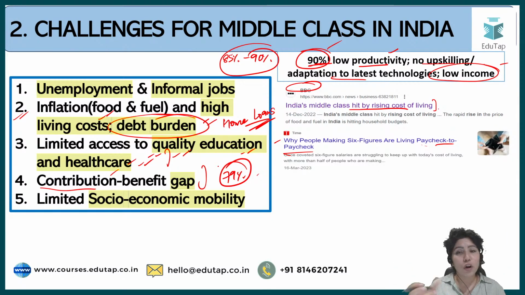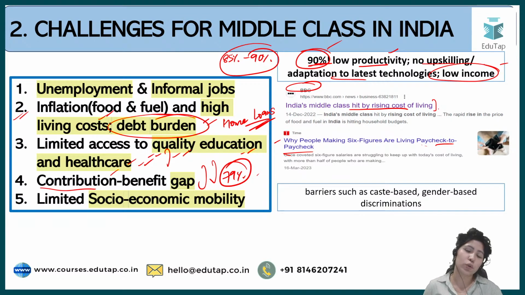So there is a contribution benefit gap, meaning the amount of taxes they are paying is not equal to the amount of benefit that they are getting in return. That's why people are trying to save taxes, because people from the middle class do not see a lot of benefits. So the contribution benefit gap is there. People complain that we pay taxes every year, but the roads are not proper.